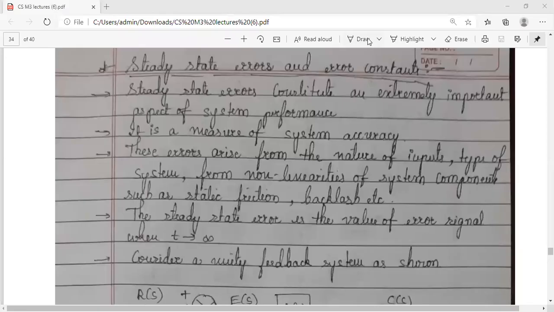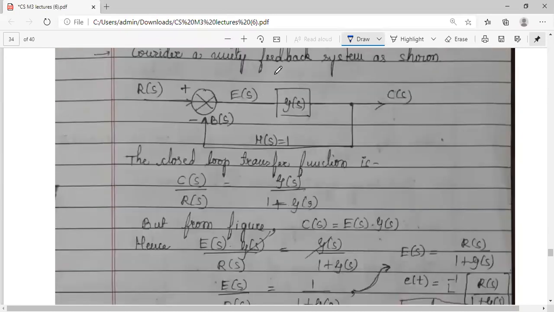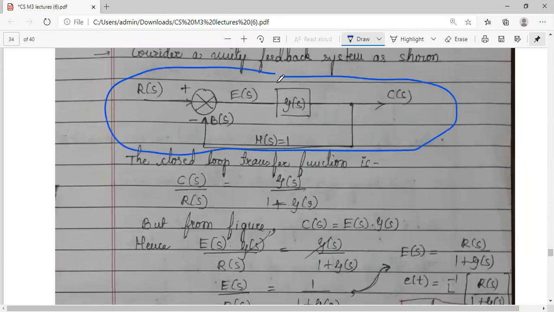In the previous session, as you can see on the screen, we discussed steady state errors. What do you mean by steady state error, and the different error constants we have already seen. Let me just quickly recall. This was the block diagram considered for our reference. Unity feedback system, so H of s is taken as 1.